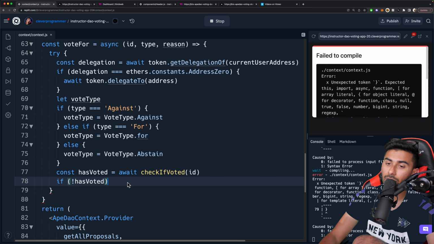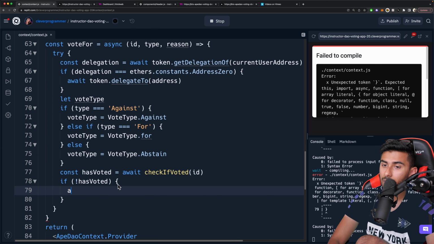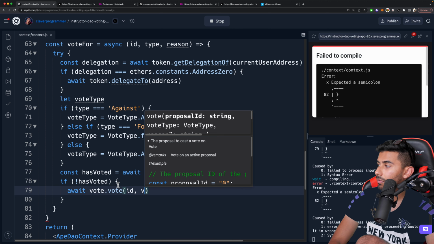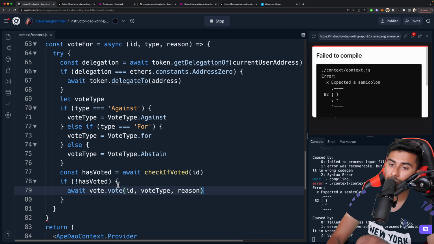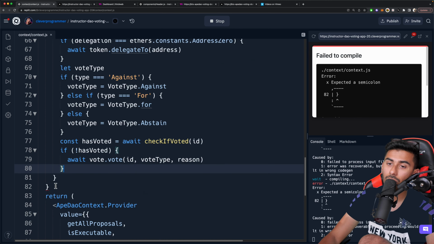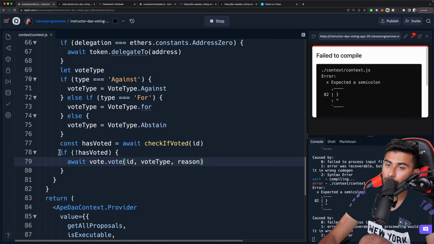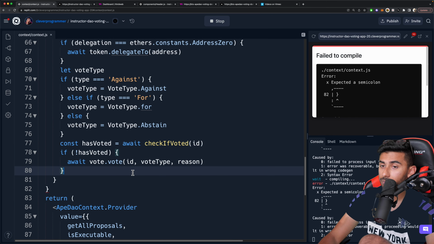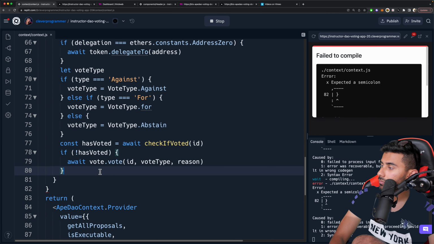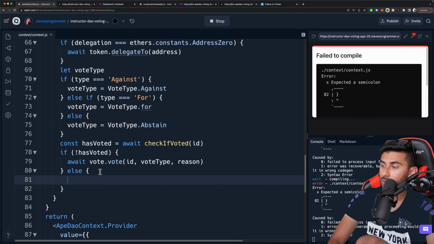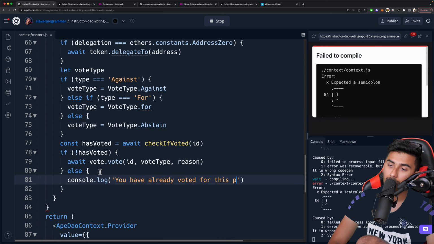So if the user has not voted, then effectively I want you to await and go ahead and vote. We're going to place a vote. If you clicked it and hadn't voted yet, then we're going to place a vote. Otherwise, we're going to say you have already voted for this proposal.